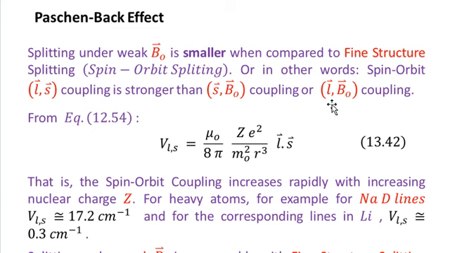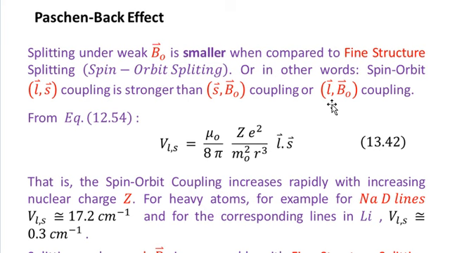So you see that when we discussed the weak magnetic field, we discussed two major effects. One was the ordinary Zeeman effect, and the other was the anomalous Zeeman effect. In the ordinary Zeeman effect, the spin magnetism was not present and only the orbital magnetism was present. And we have seen that in the anomalous Zeeman effect, both the spin magnetism and the orbital magnetism were present.